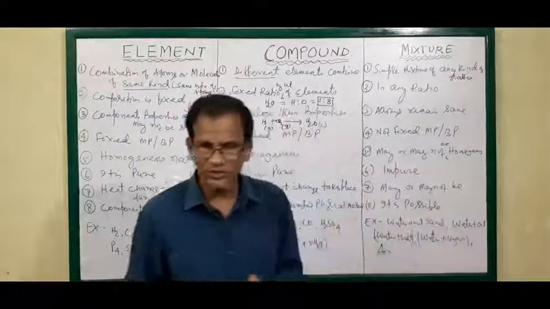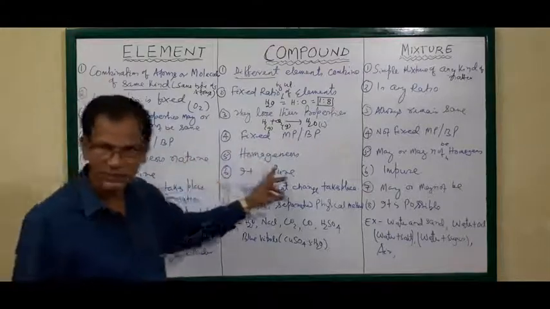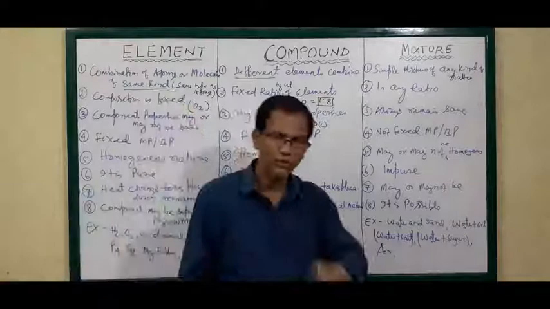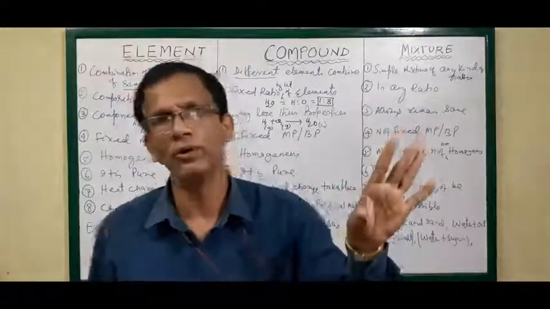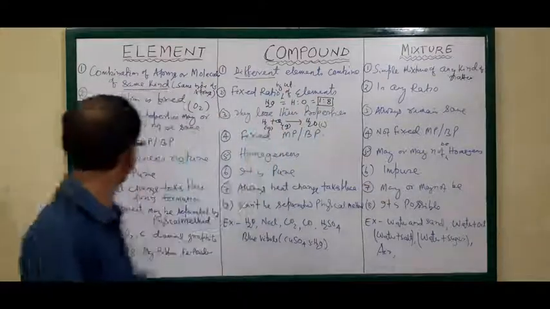Impure means composition is not fixed. But here, in elements and compounds, composition is fixed. That's why they are called pure and pure. But a mixture is always impure. It may be homogeneous or heterogeneous, but it is always impure.